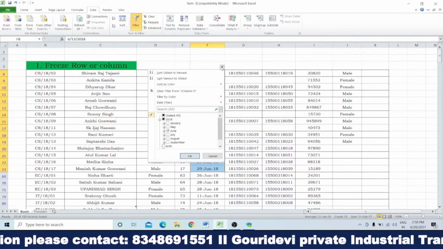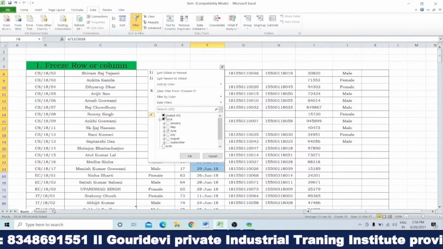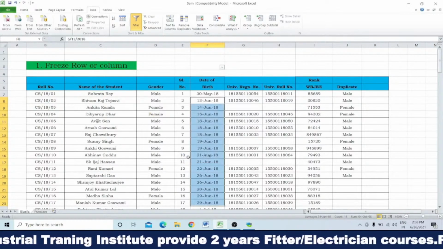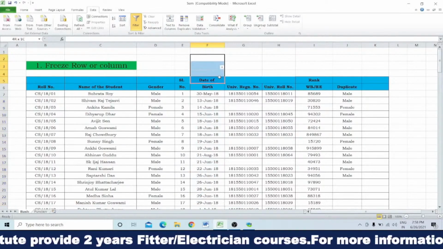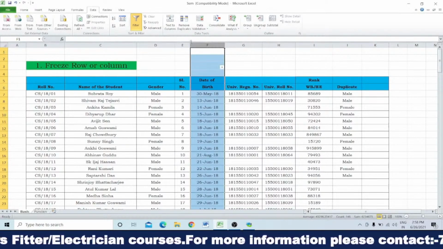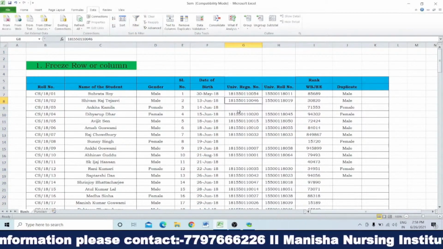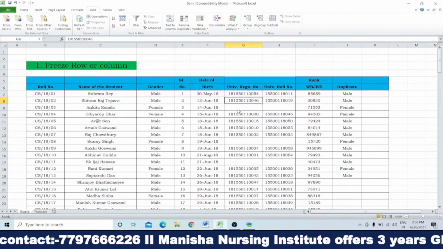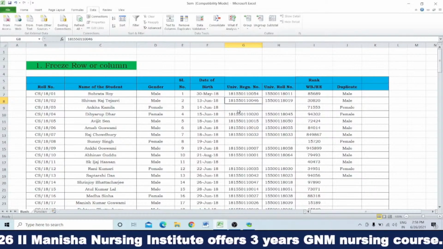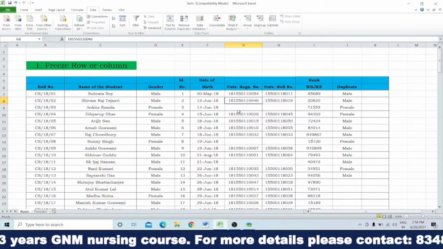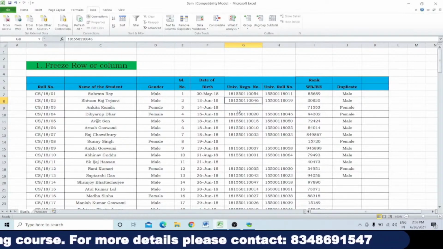And how can you unfilter, or if you want to see all the data, just click on Select All and click OK. And how can you remove this filter? You can select this column and again click on the filter and it will be removed automatically. So actually the filter function is used to find out some data at a glance. Clear?